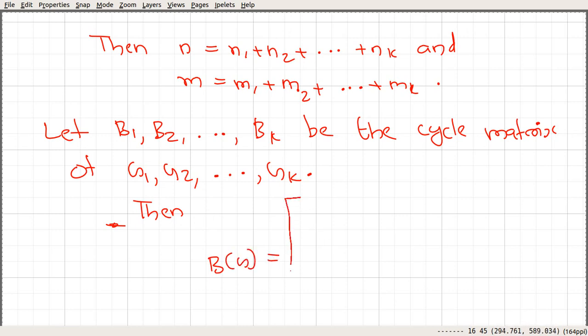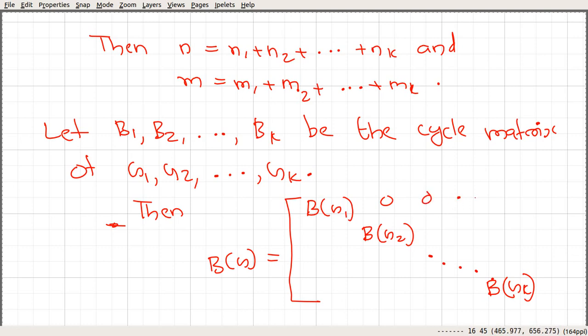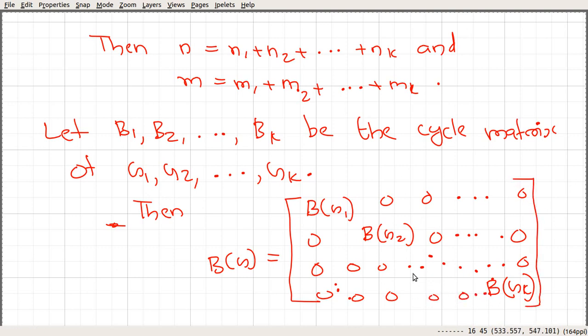Then by using the property of cycle matrices, we can write this B as a block matrix, something like this. Take the cycle matrix corresponding to G1, B1, place that here. Take the cycle matrix for G2, put that here, etc., and put the last one here, and everything else 0. So we can always do something like this. This will be the cycle matrix for the graph.